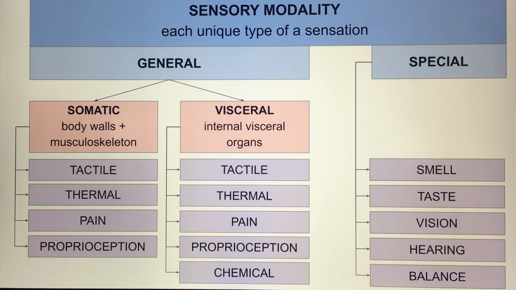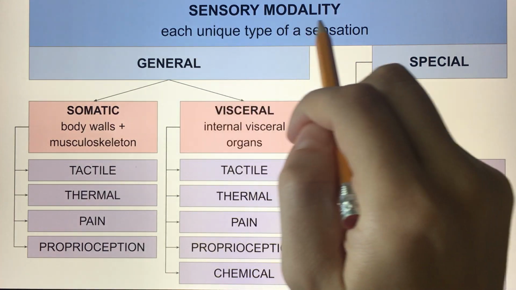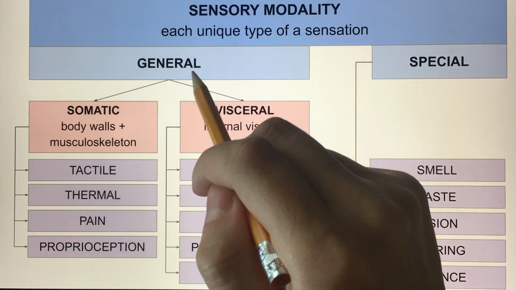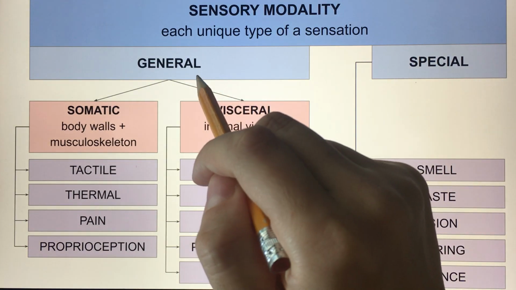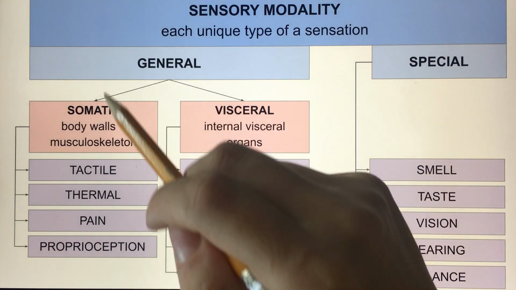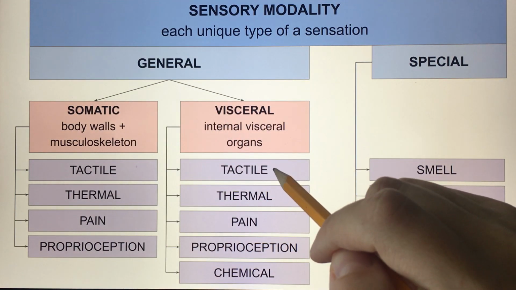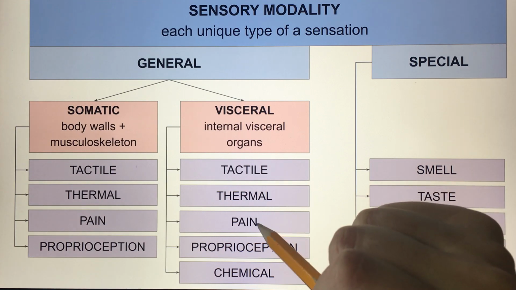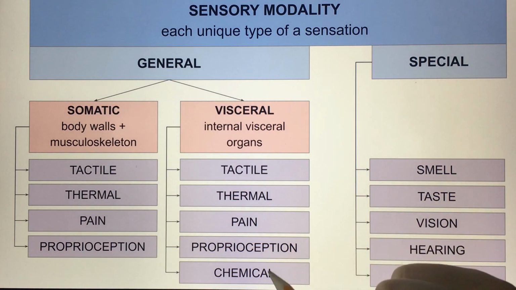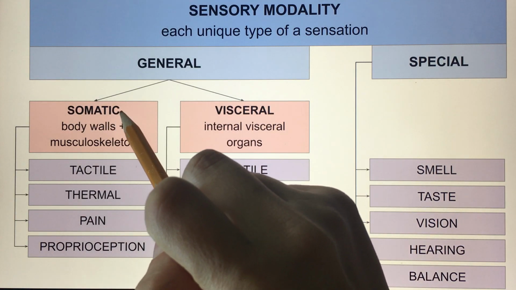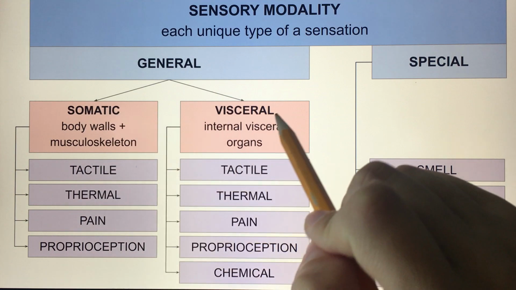So when it comes to sensations, they are referred to as sensory modalities, so each unique type of sensation. And once again, they are divided into two categories, the general sensory modalities and special sensory modalities. The general sensory modalities could be tactile, that means touch, thermal, detection of temperature, pain, proprioception, and chemical. Okay, and they can be felt in either somatic body parts or visceral body parts.